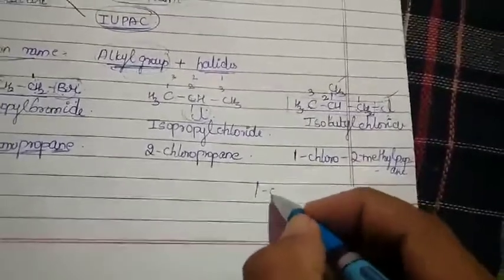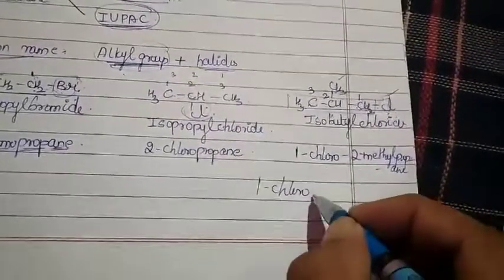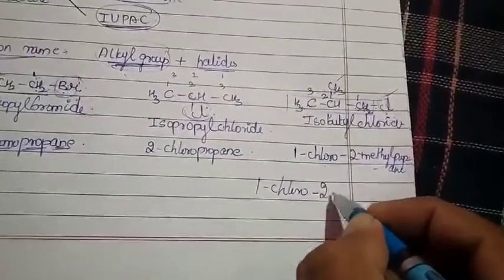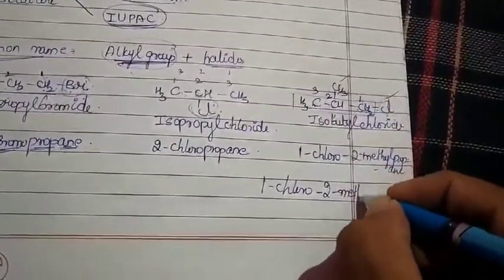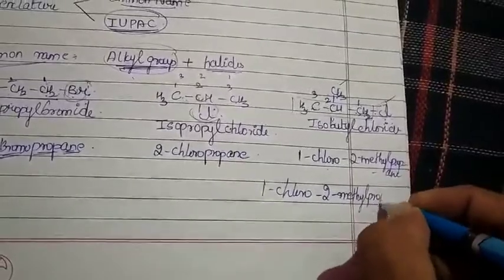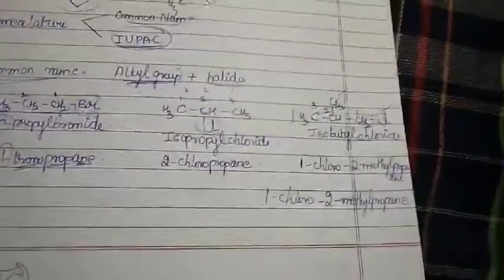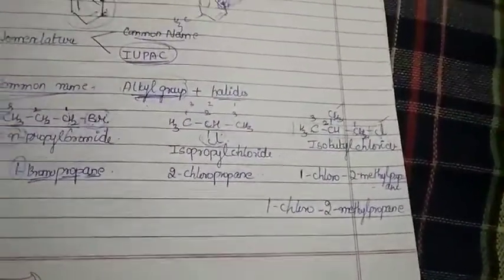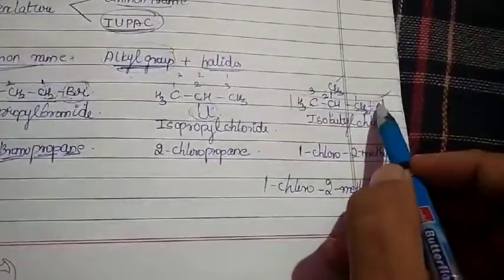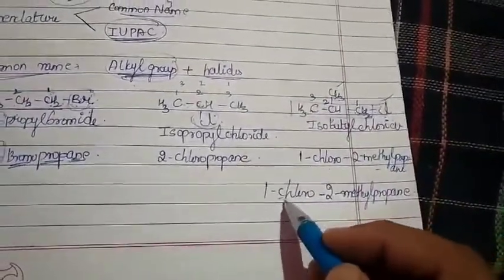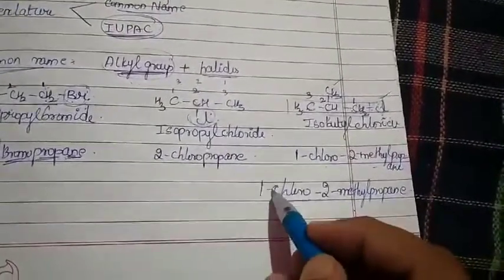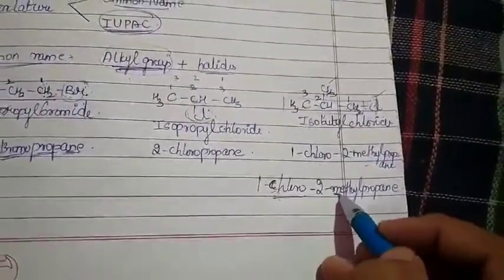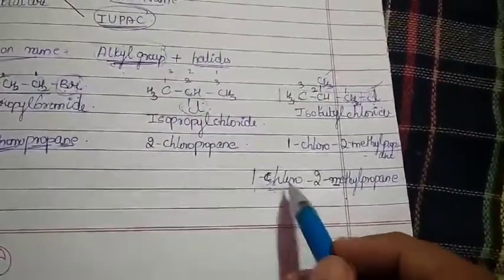If I am writing in this way, 1 chloro, then hyphen 2, which indicates your second substituent, that is which one? Methyl, yes. Then comes your propane. This is the way of writing. So the first substituent is 1 chloro. Why is chloro chosen as the first? Alphabetical rule. C comes first, then comes M.